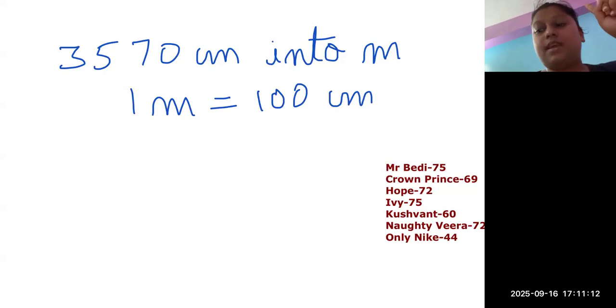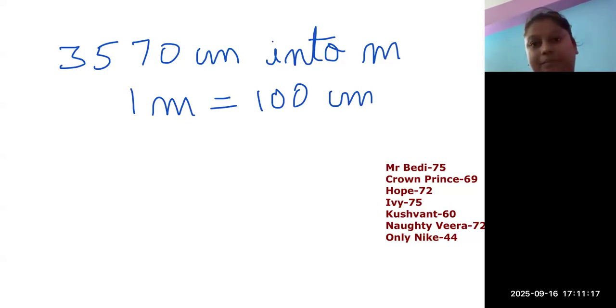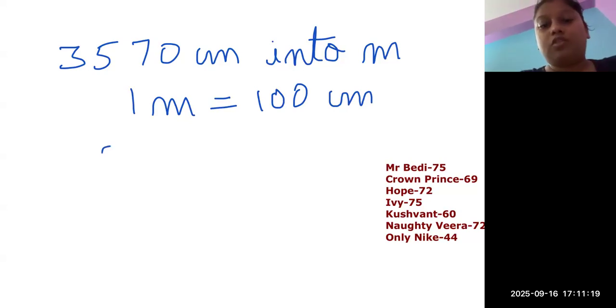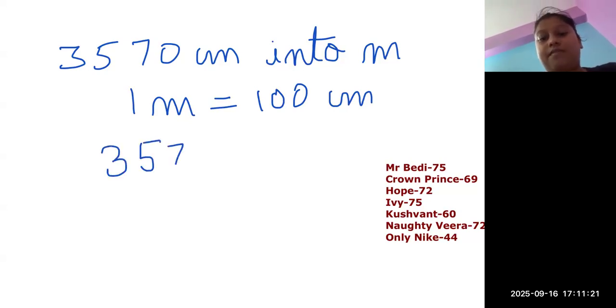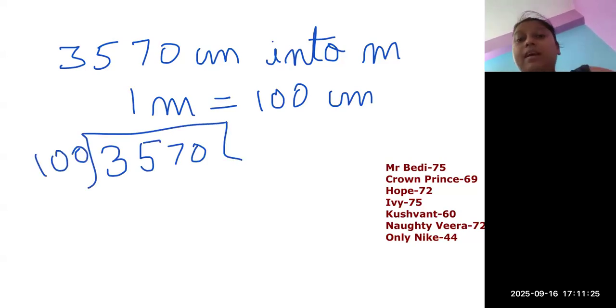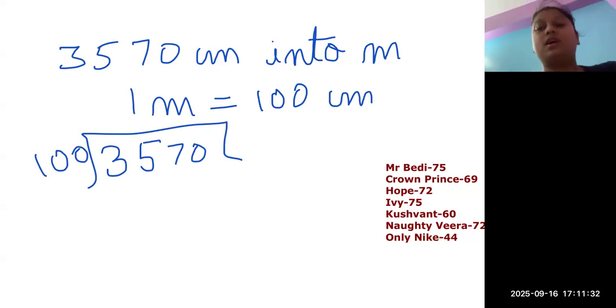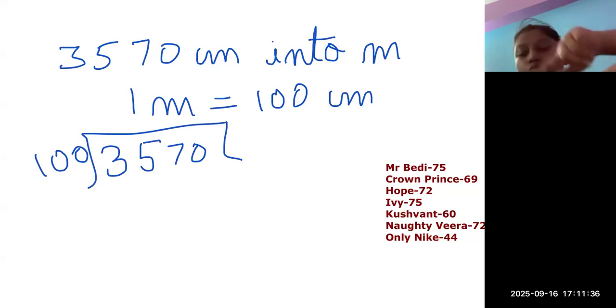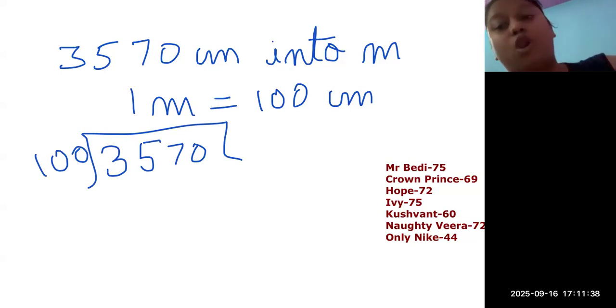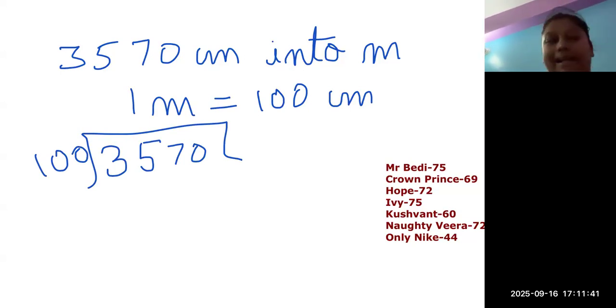The first thing we will do is divide. 3570 divided by 100. Why are we dividing? Because we are moving to a bigger unit, and whenever we move to a bigger unit, we always divide. And when we move from bigger to smaller unit, then we multiply. So here we will be dividing.